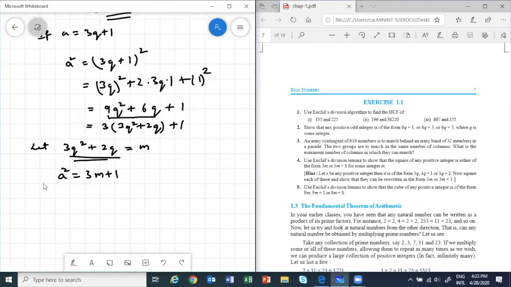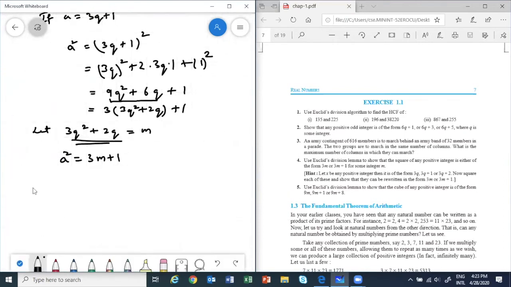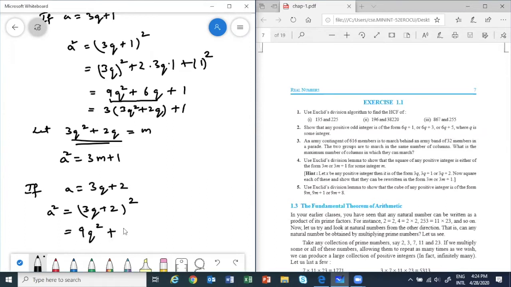So again, if a is equal to 3q plus 2, what will happen? We have to square and show. So a square will be equal to 3q plus 2 whole square. Right? Open it with the a plus b whole square formula. So 9q square plus, what will this be? 12q, isn't it? 2 into 3q into 2, plus 2 whole square, 4.